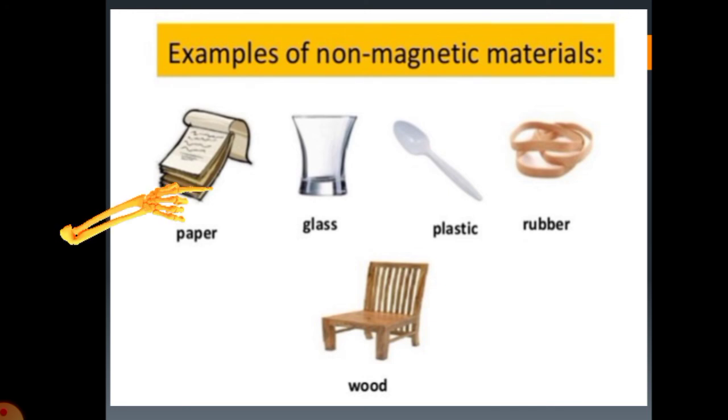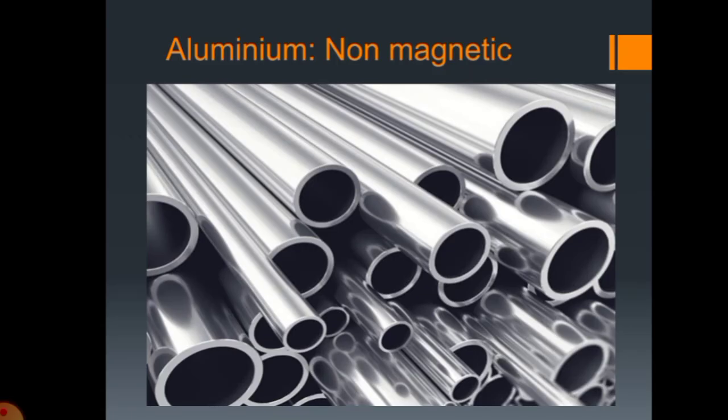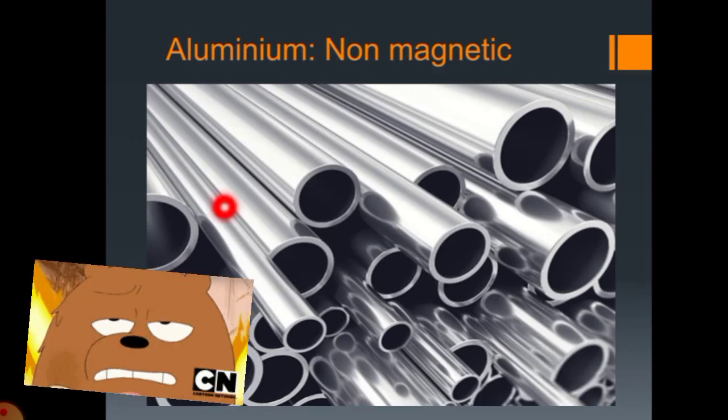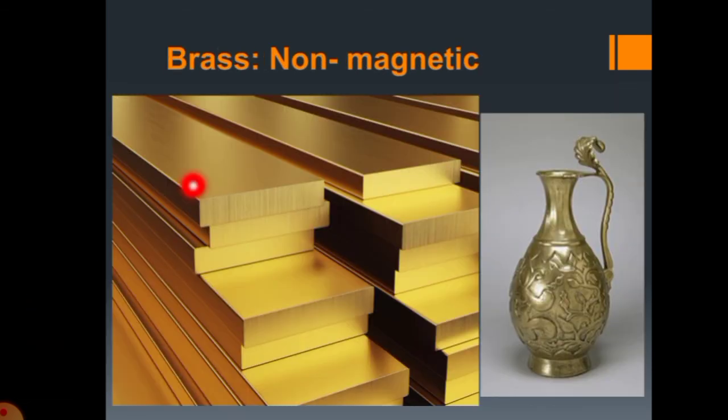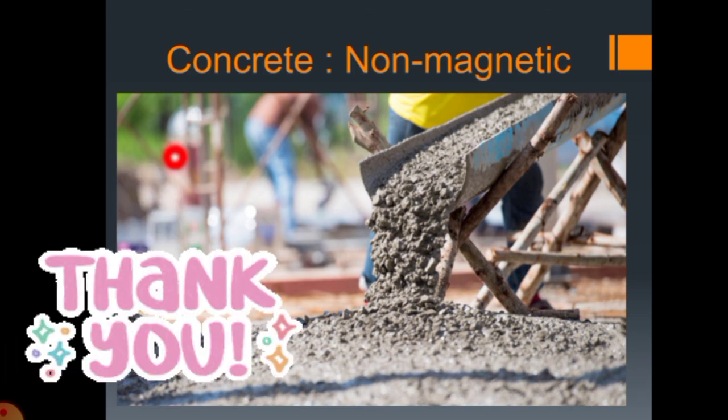Now, which are the non-magnetic materials? The materials which do not get attracted towards the magnet or do not show the property of magnetism are the non-magnetic materials, like paper, glass, plastic, rubber, wood. Aluminium is also a non-magnetic material. Brass is a non-magnetic material. Cement concrete is a non-magnetic material.